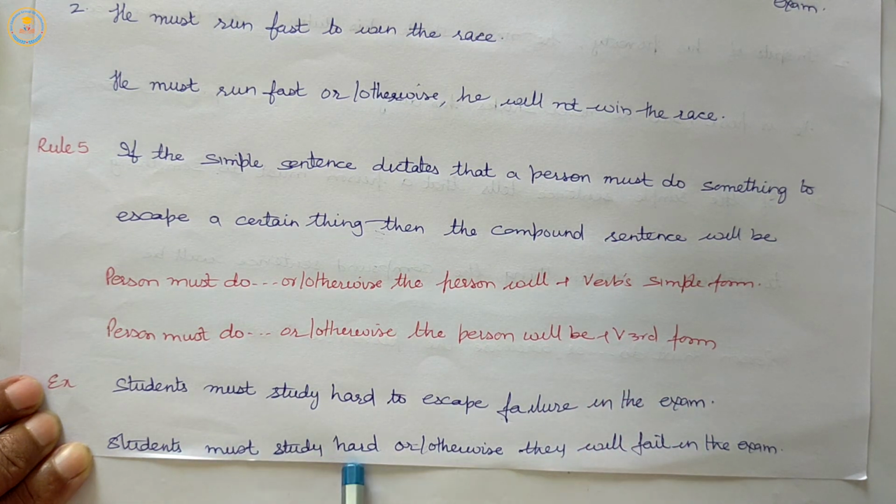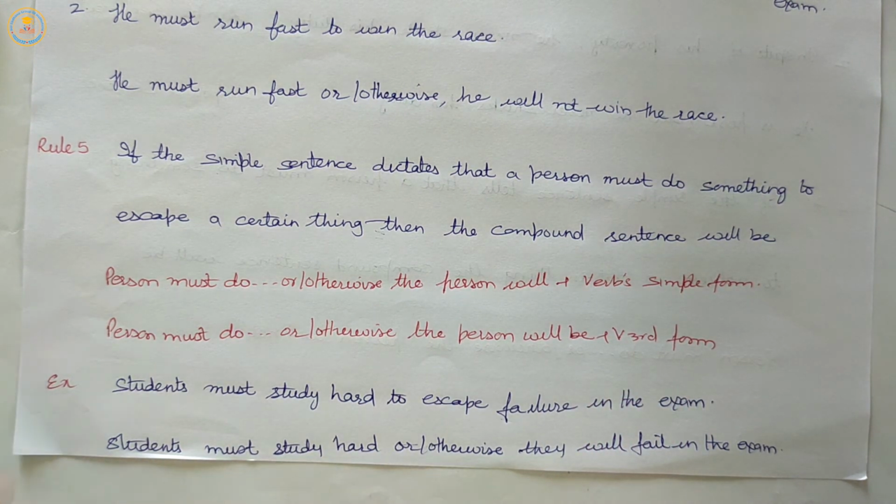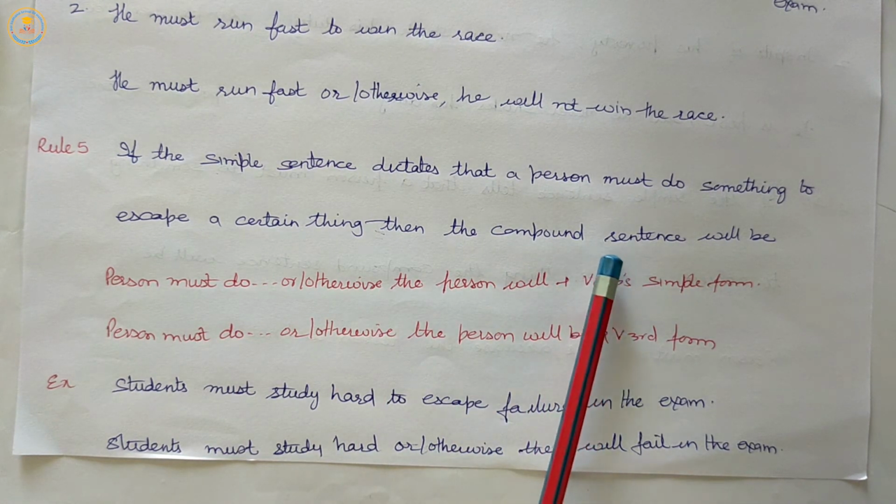Students must study hard, otherwise they will be failed. So while transforming a simple sentence into a compound sentence, when the simple sentence dictates that a person must do something to escape a certain thing, we can convert that simple sentence with this rule in two forms.